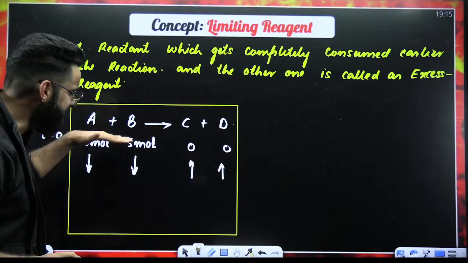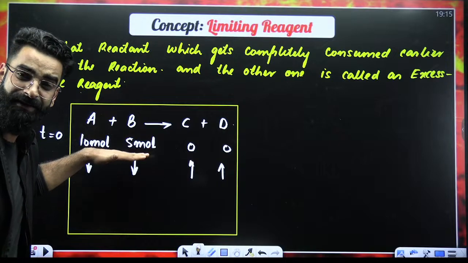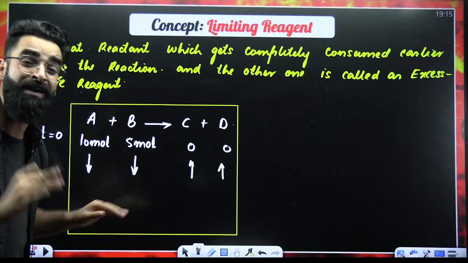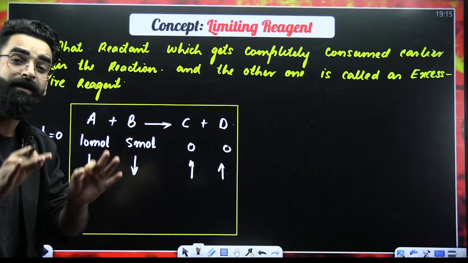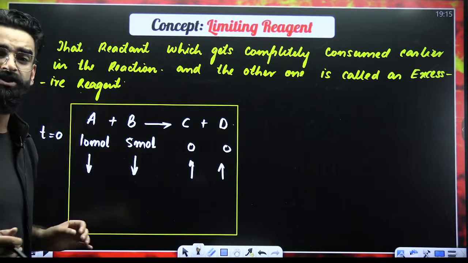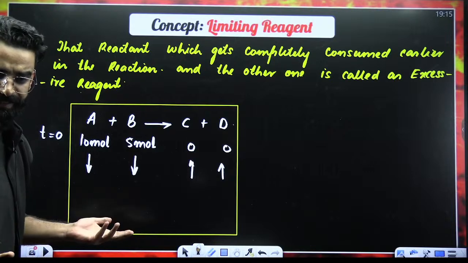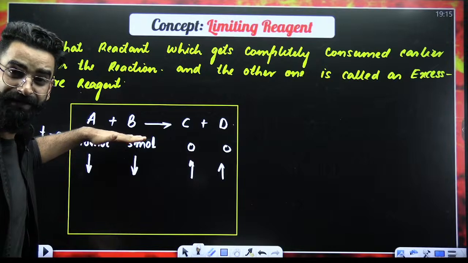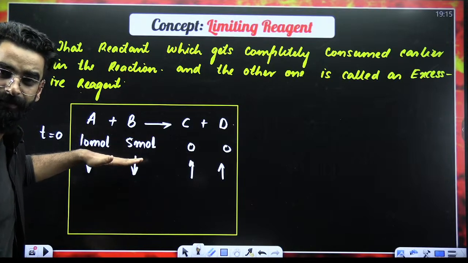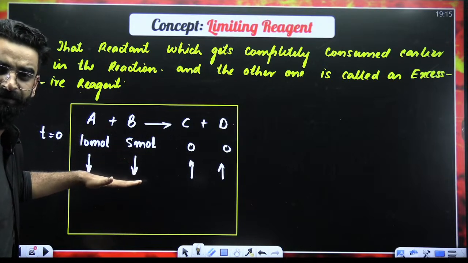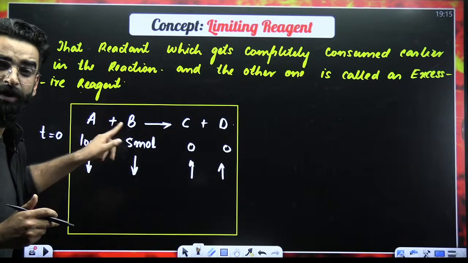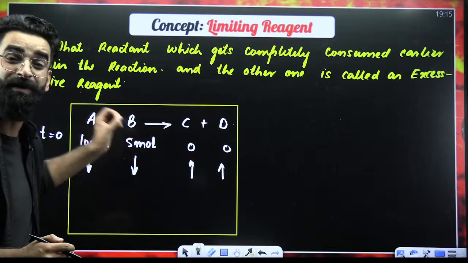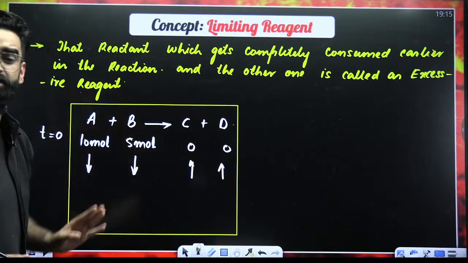Since the number of moles of reactants are decreasing with time, can I say out of these two reactants, there will be one reactant which will completely get consumed in the reaction? Yeah, I can say that. Out of the two reactants, there will be one reactant which will be 100% consumed earlier in the reaction.